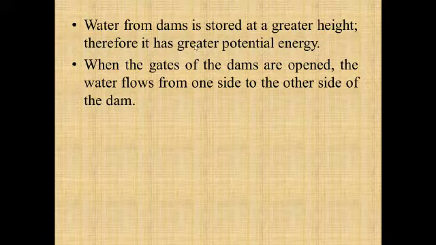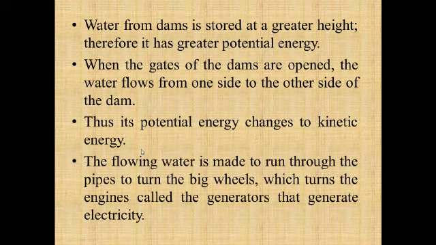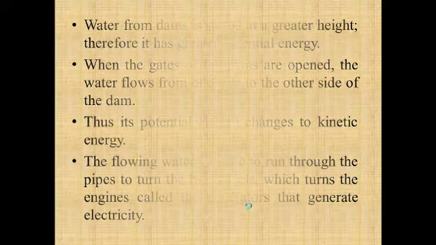Water from the dams is stored at a greater height, therefore it has greater potential energy. When the gates of the dam are opened, the water starts to flow from one side to the other side of the dam, hence its potential energy is converted into kinetic energy. Then the flowing water is made to run through the pipes to turn the big wheels, which turn the engines called generators, and that generates electricity.